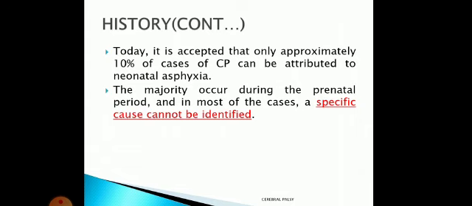Prenatal means before birth, meaning the child has damage inside the uterus itself. In most cases, a specific cause is not found. Even though you diagnose that the patient has cerebral palsy, the cause we will not be able to identify. Only in very rare cases will we be able to identify the cause.